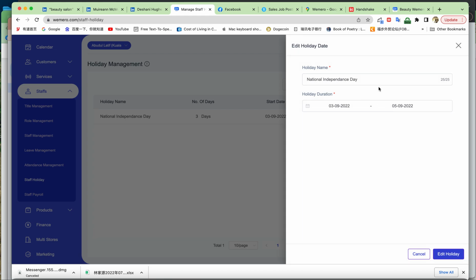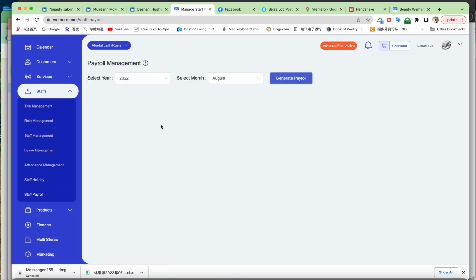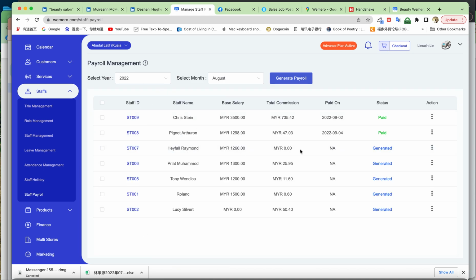For example, if you're in a particular region or country, you have some major holidays, you can edit it from when to when, and you just edit it, and during that day your shop will be closed. That means you cannot do business during this period, right? So these are regular functions. And staff payroll, yes.